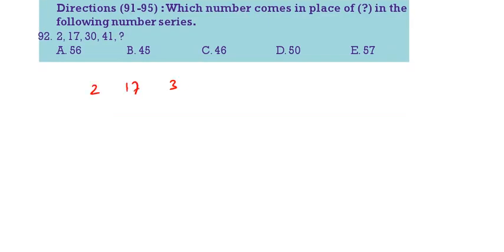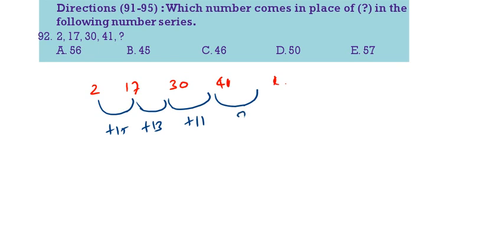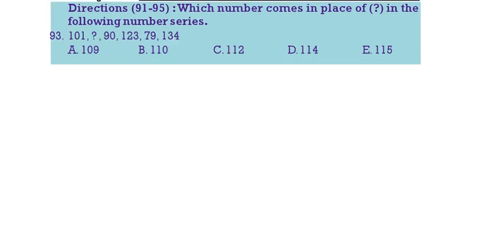2, 17, 30, 41, question mark. 15, 13, 11, next to 9. So 41 plus 9, 50. Next 93.